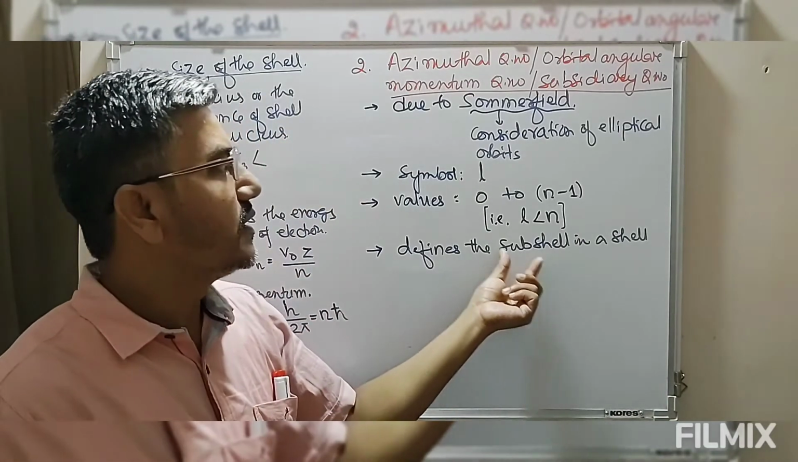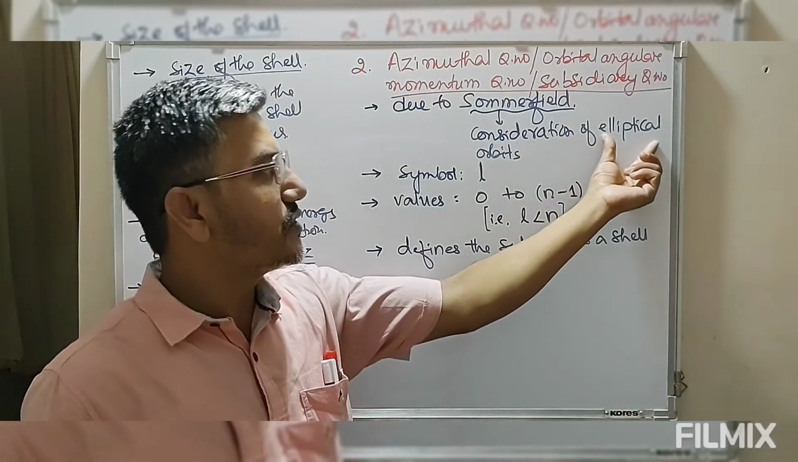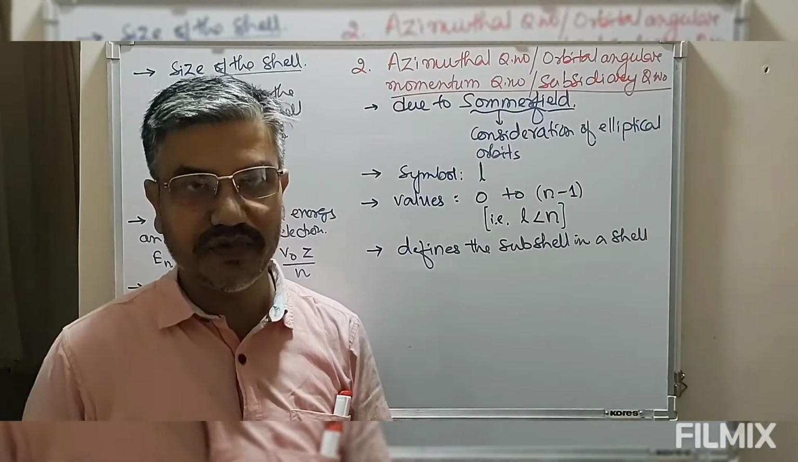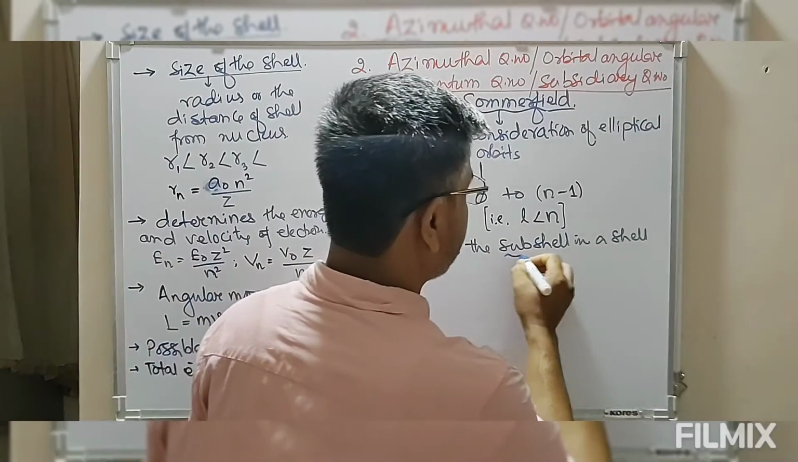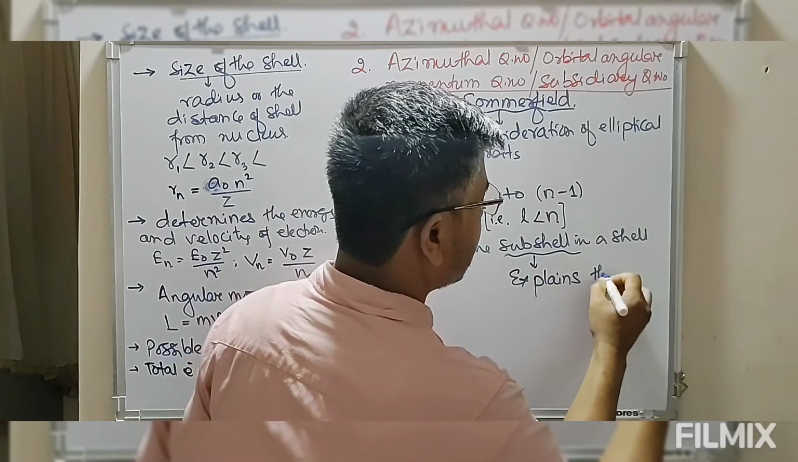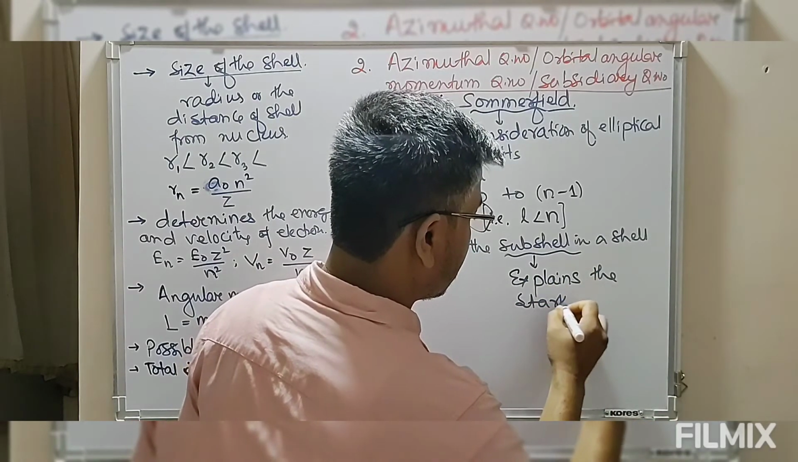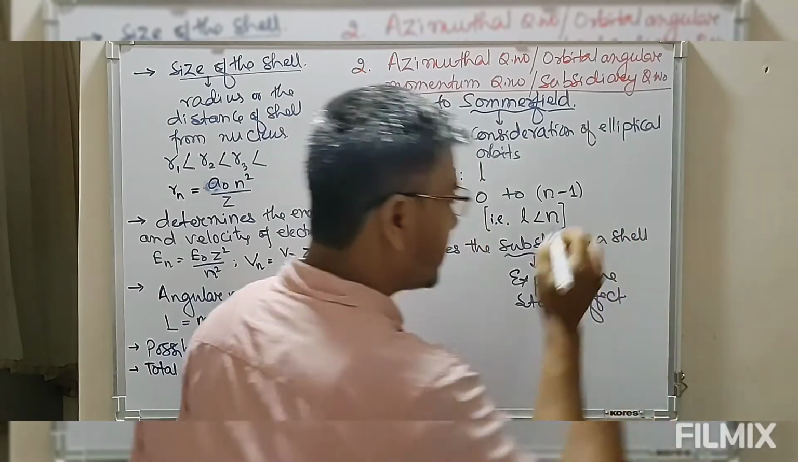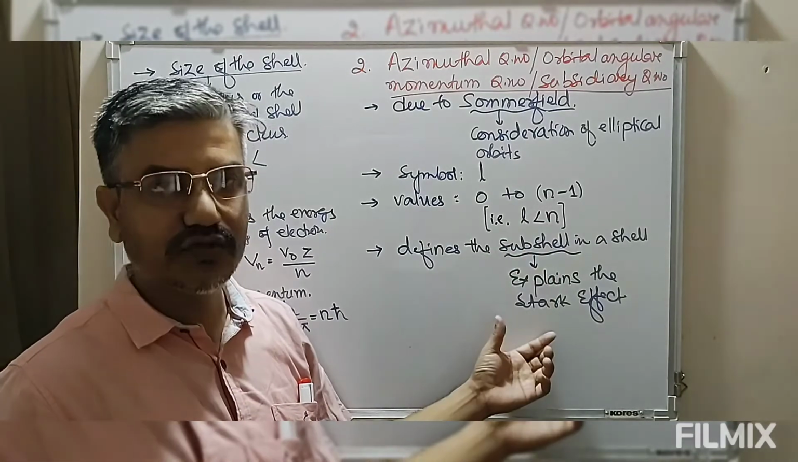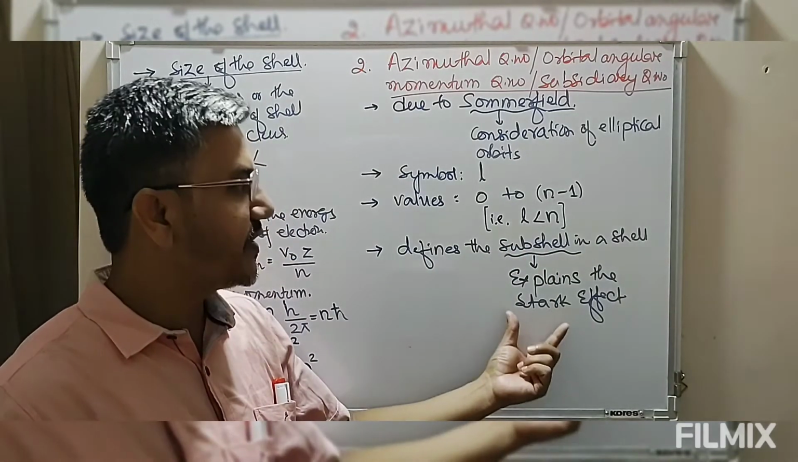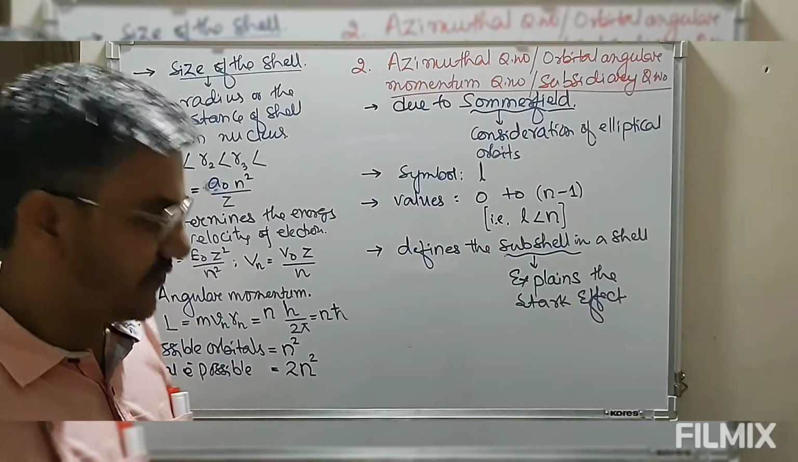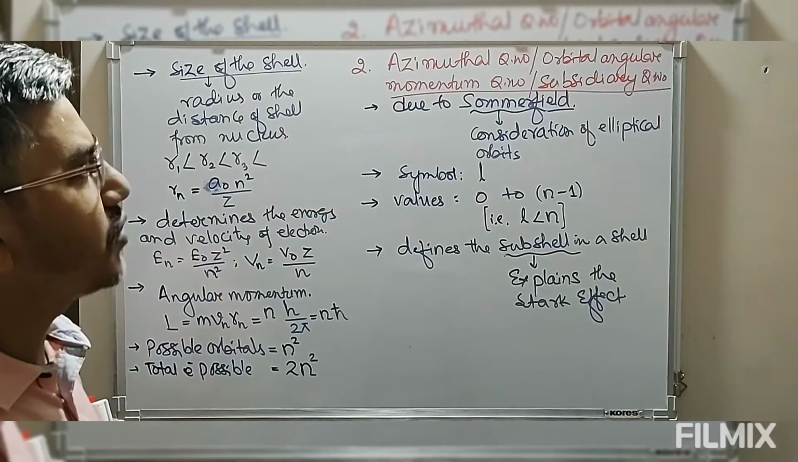This subshell is due to the consideration of elliptical orbits by Sommerfeld instead of well-defined circular orbits, and this explains the Stark effect. So we said that when the fine lines of the hydrogen spectrum were placed in an electric field, they underwent splitting. The splitting, that is the Stark effect, is nothing but due to the subshell, and the credit goes to Sommerfeld. So this is the azimuthal quantum number.